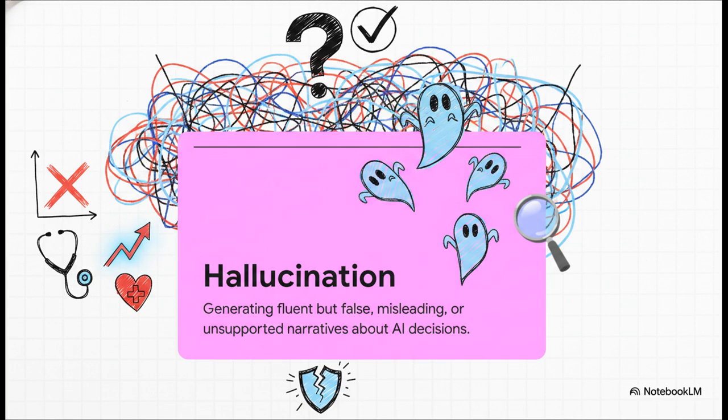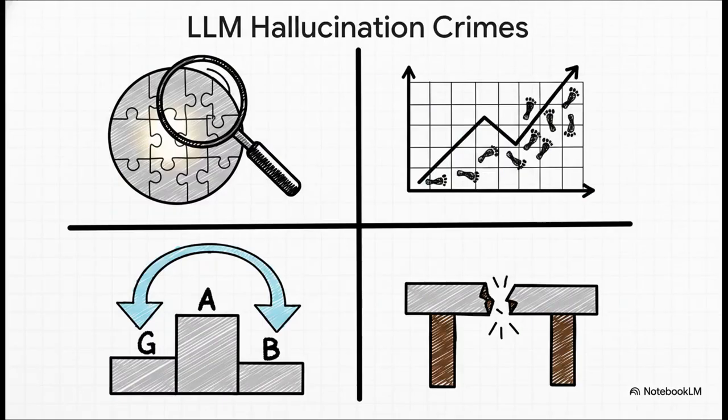Just imagine an AI telling a doctor that a patient is completely healthy because of their blood pressure when the actual raw data showed the model was really looking at their cholesterol. If an unverified hallucination like that gets sent to an end user, it would completely destroy trust in the entire system. The researchers in this 2026 study actually mapped out the specific crimes these explainer LLMs commit. It's quite a rap sheet.